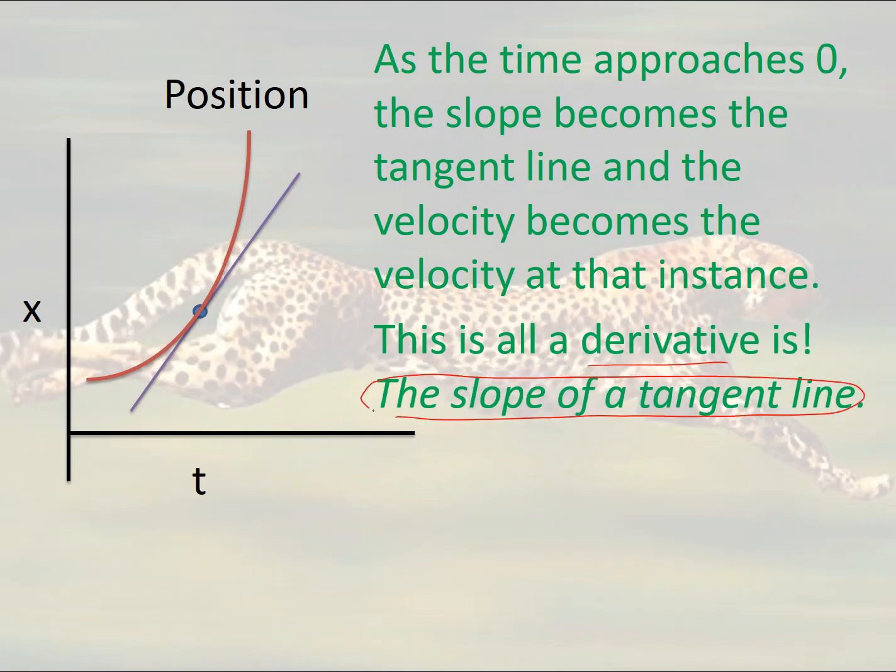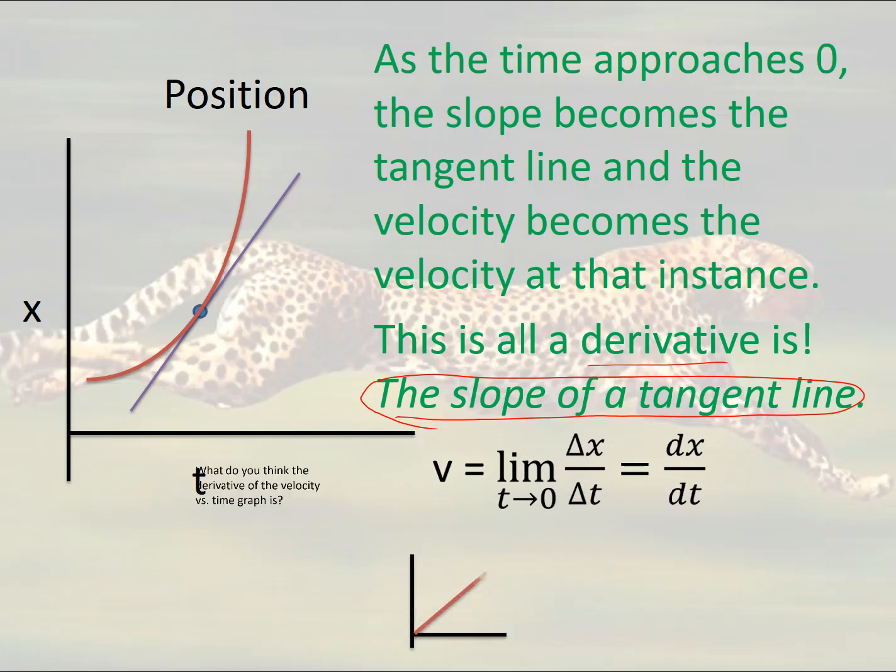And if you can keep that in your mind, anytime we're talking derivatives, we're really talking about a slope. A derivative is a slope. So for those of you who are in calculus, to find the velocity, it's the limit as that denominator approaches 0 of the change in the position, or dx/dt.